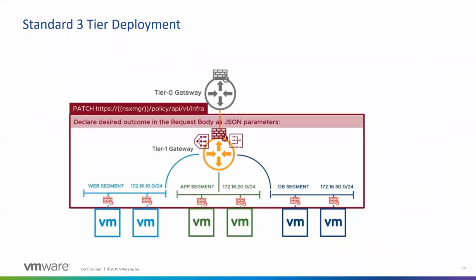So now I just want to give you an example of a standard 3-tier deployment. When we talk about standard, most of the applications are 3-tier applications where you have a web segment, an application segment, and a DB segment. They are all connected to a router, which we call a tier 1 router, which is then connected to a router called a tier 0 router.